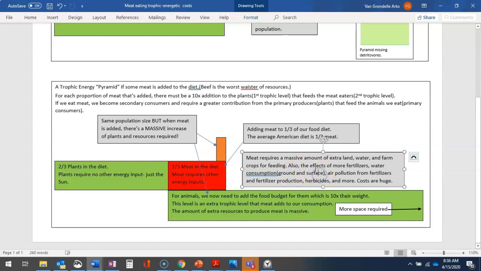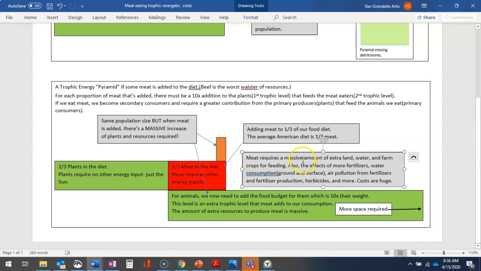And also surface water, that would be more in the Colorado River. Air pollution from fertilizers and fertilizer production. Fertilizer production puts a lot of CO2 in the air, and fertilizer itself actually produces a lot of particulate matter in the air. Herbicides and more. Costs are huge. By the way, for this fertilizer and fertilizer production, in Florida we produce tons. A lot of the phosphorus for fertilizer around the world is produced here, not far from where we live.